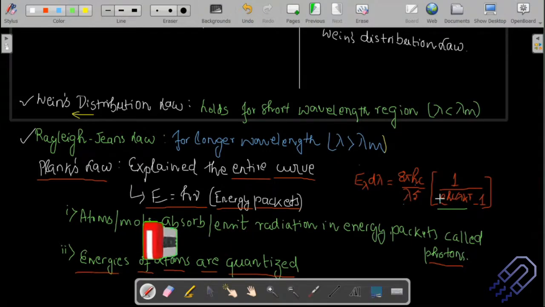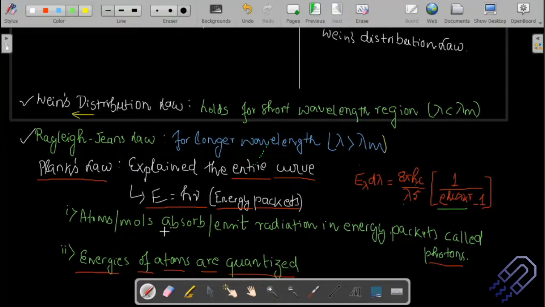So at some point there will be a peak, and then it will change. That's the reason this entire relationship will explain this curve. You can plot a graph for your own satisfaction and check it in maybe Excel or MATLAB. So what did Planck say?